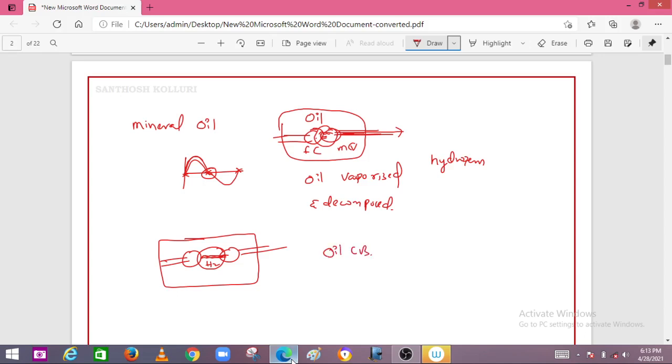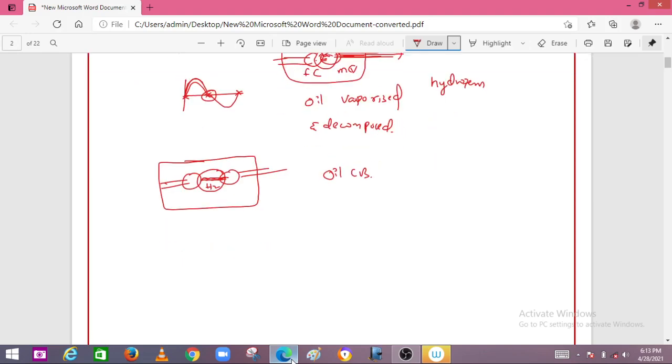This is the main principle behind the oil circuit breaker. Now we'll discuss the operation of the oil circuit breaker. The operation is very simple.